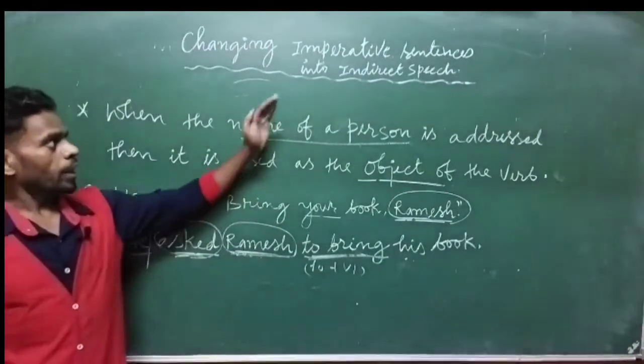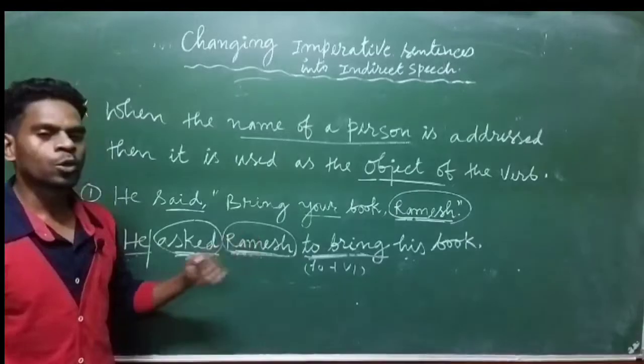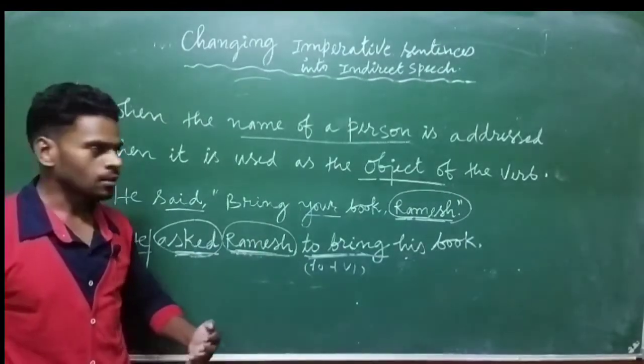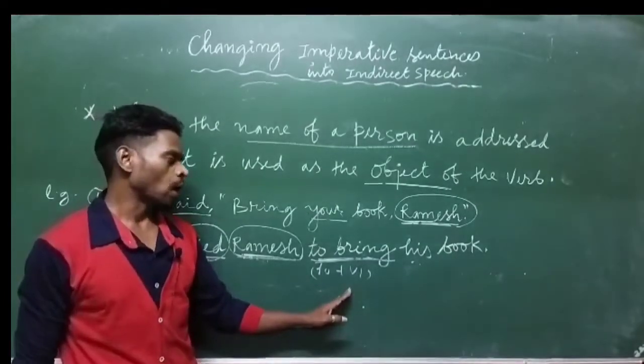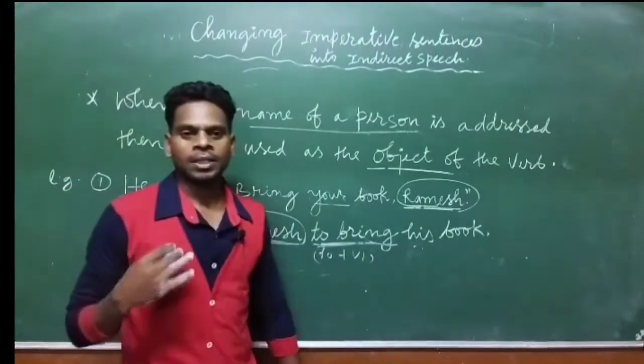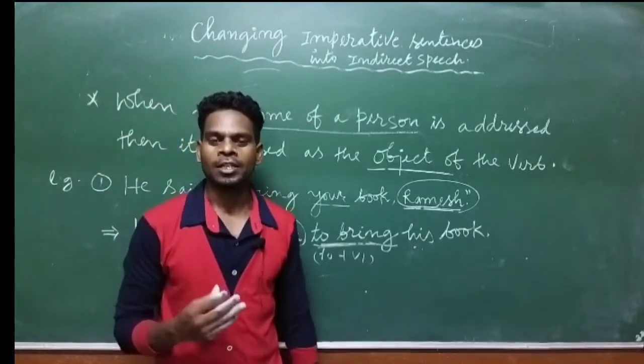So when you change an imperative sentence into indirect speech, remember some of the rules: especially we do not add the conjunction that, then we use infinitive 2 plus V1. And I hope changing imperative sentences into indirect speech is clear.